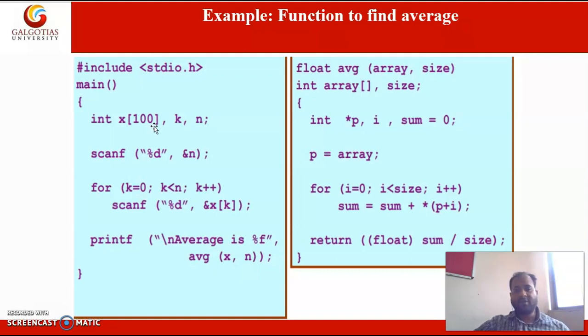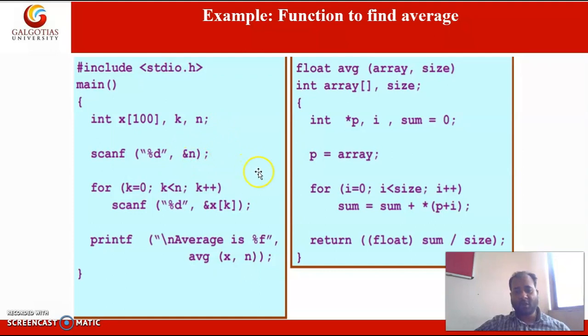It is not compulsory. Some elements of this array can be initialized, and the others will contain garbage values. In this program I want to store n numbers, and this n can be 100 or less than 100.